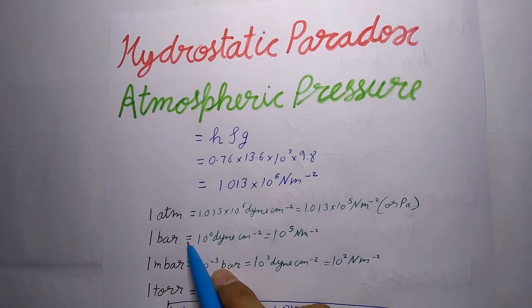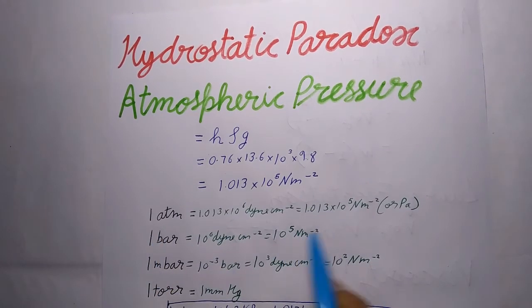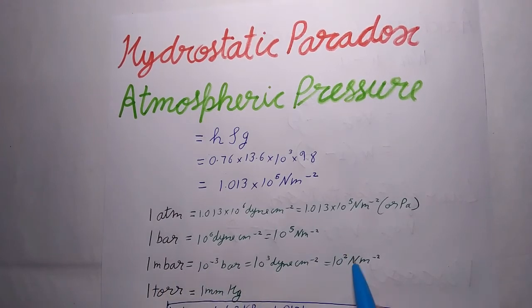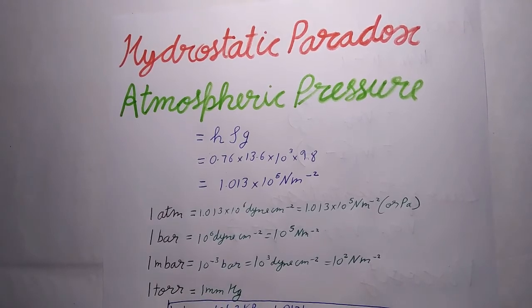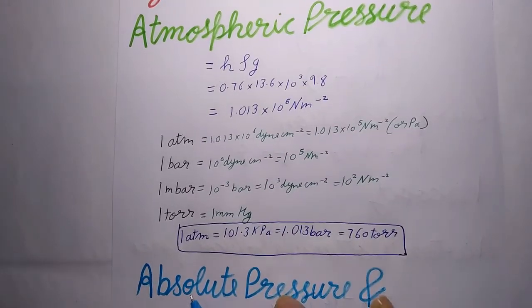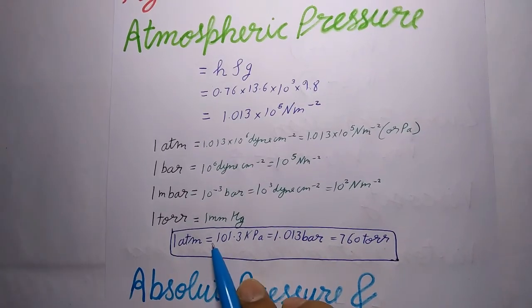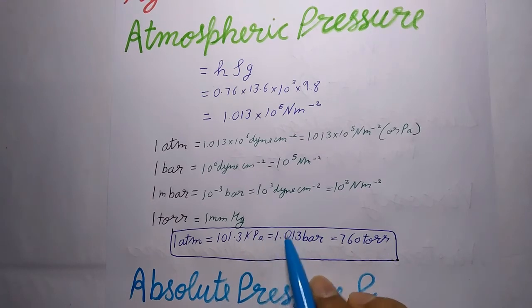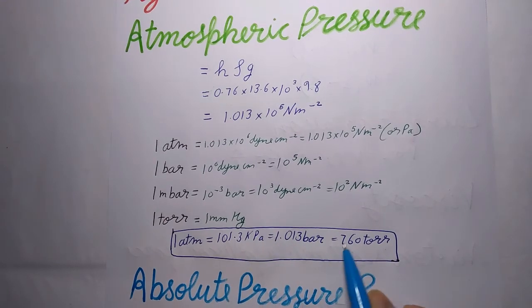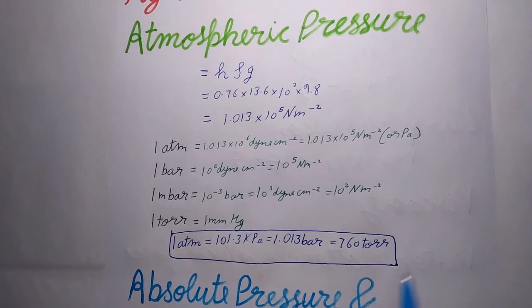And 1 bar equals 10 to the power 5 Newton per meter square. 1 millibar equals 10 to the power 2 Newton per meter square, and 1 torr is equal to 1 mm of Hg. And finally we can conclude that 1 atm equals 101.3 kPa equals 1.013 bar equals 760 torr.